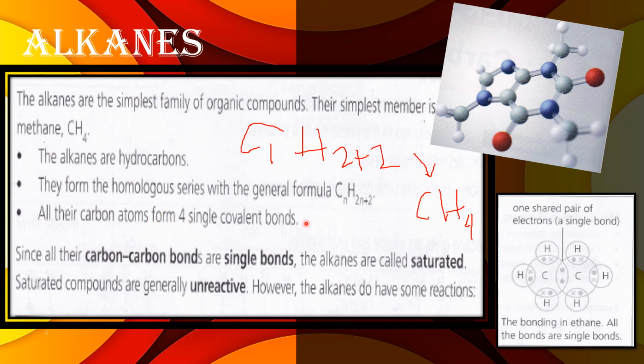So all their carbon atoms form four single covalent bonds. Since all their carbon-carbon bonds are single bonds, we call them saturated hydrocarbons. Saturated hydrocarbon compounds are generally unreactive. However, the alkanes do have some reactions. One pair of electrons is a single bond. The bonding in ethane, all the bonds are single bonds. So what you need to know about these alkanes, all single bond.